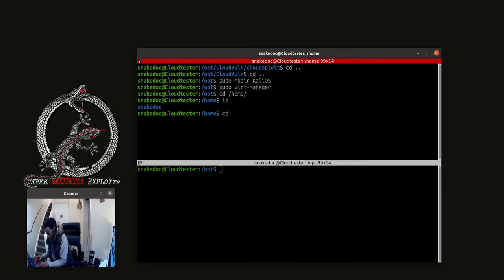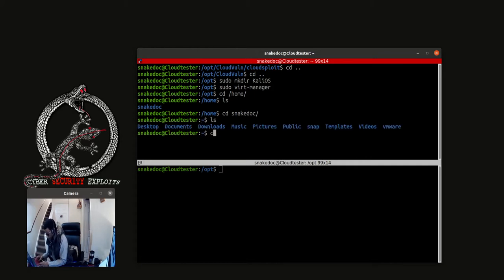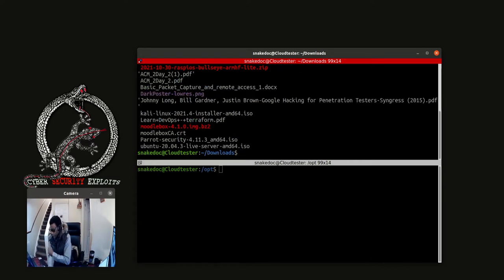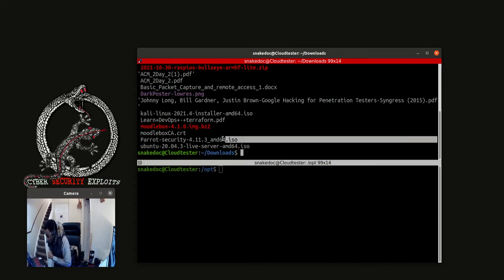Then we are going to go inside the folder of this user here. Then we are going to go into Downloads, then list what is inside there. Now you see that's the Parrot Security ISO image we just downloaded.